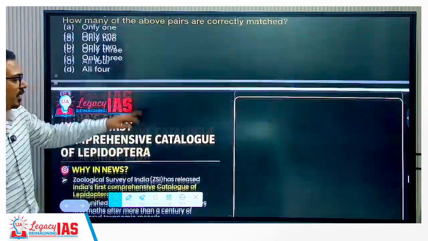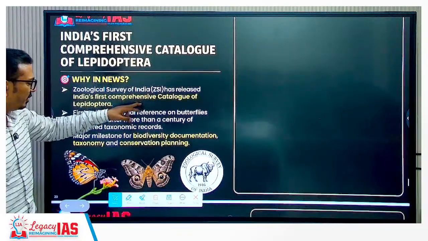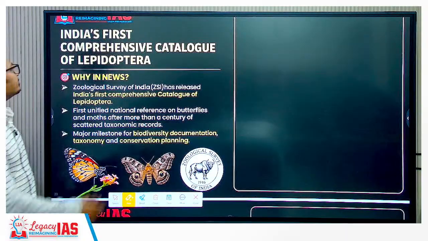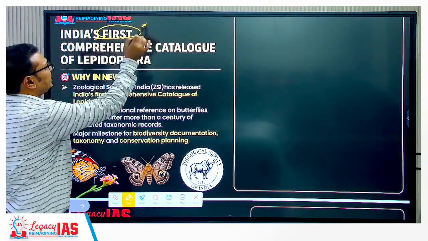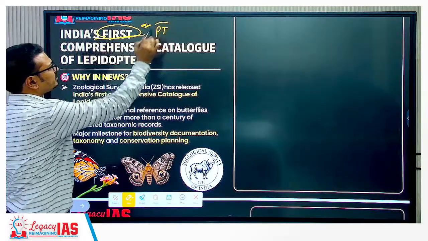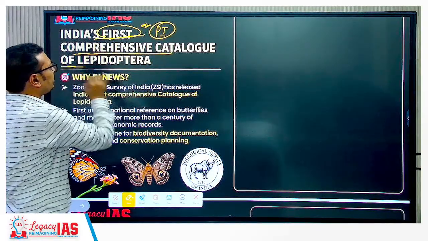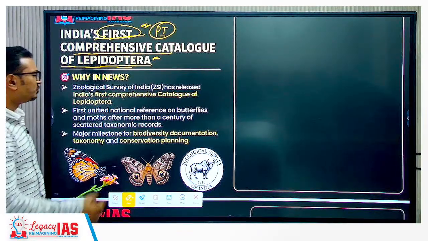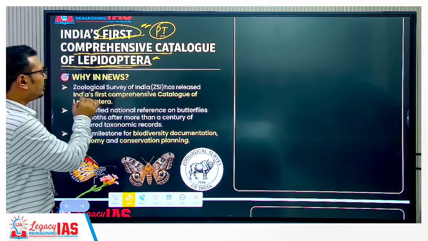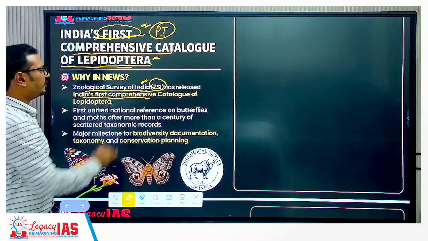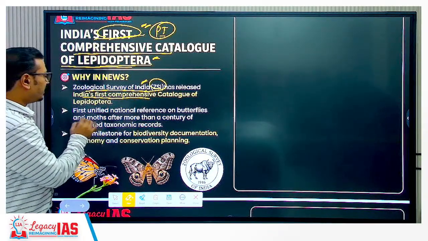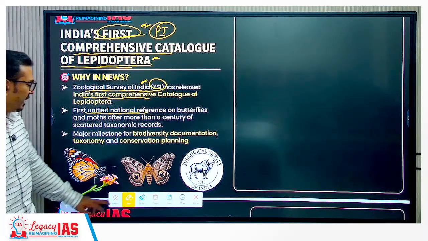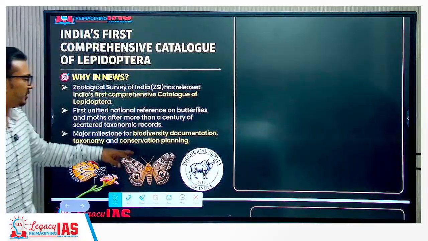Yes. And the last topic, it is a small topic but an important one. It is related to butterflies, the family of Lepidoptera. India's first, whenever we say India's first, it becomes important for prelims. Comprehensive catalog for Lepidoptera. This group includes butterflies, largely moths. The Zoological Survey of India has released this comprehensive catalog of Lepidoptera, the first unified national reference to butterflies and moths after more than a century, a major milestone in terms of biodiversity documentation and conservation planning.